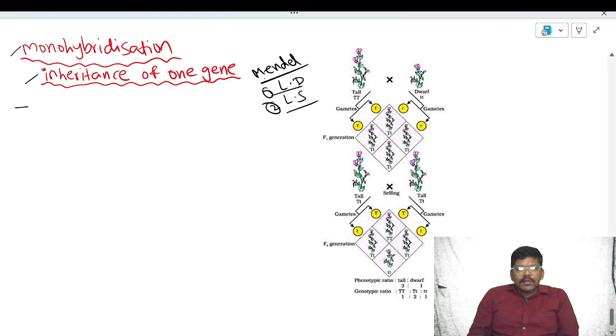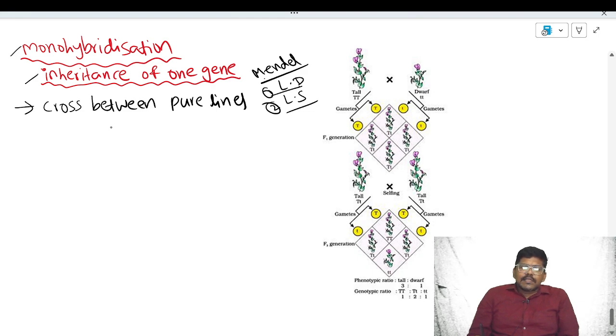First of all, the definition of monohybrid cross, or monohybridization: a cross between pure lines. Pure lines contain the homozygous condition. They are formed by continuous selfing. They may contain either homozygous dominant or homozygous recessive.